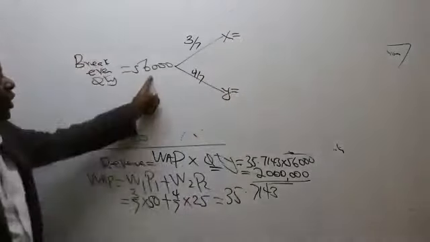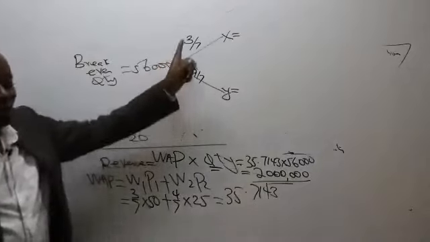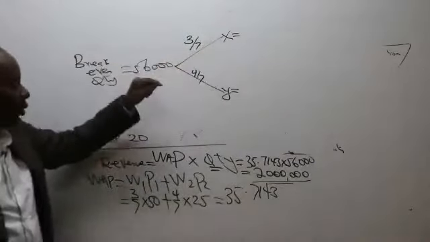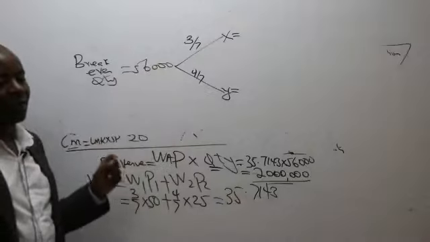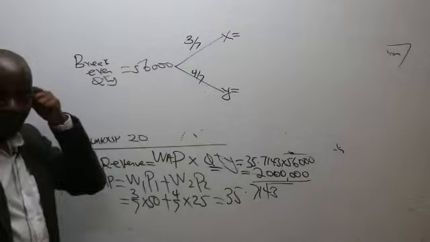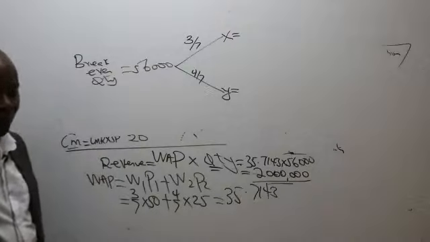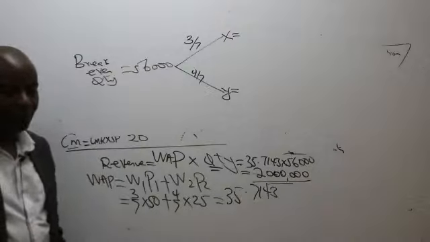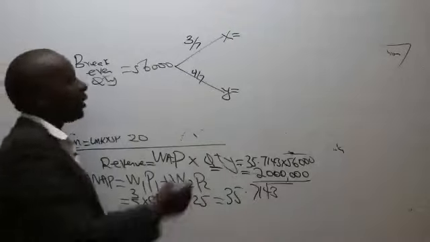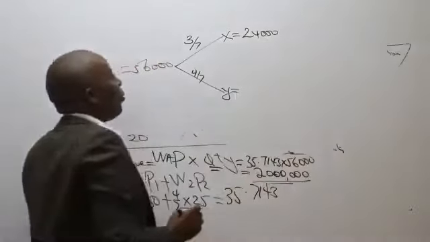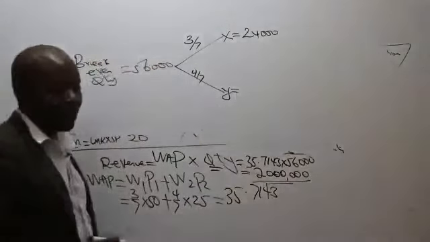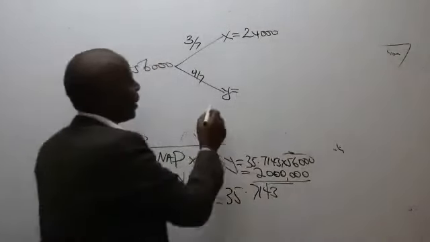Out of this 56,000 times 3/7, how many units of X do we have? Yeah, David tells me 24,000. How about Y? For Y, we have 56,000 times 4/7, which gives me, not 24.